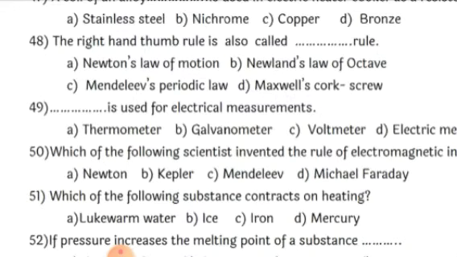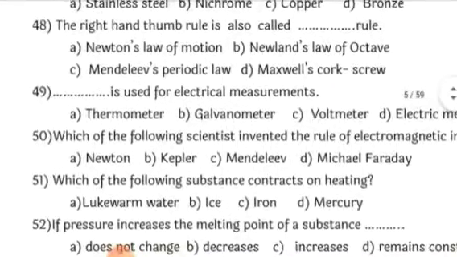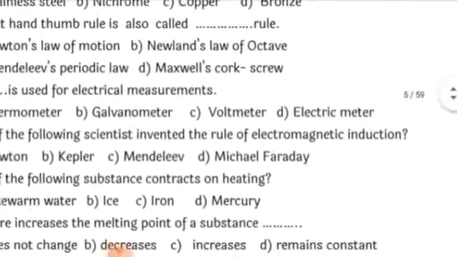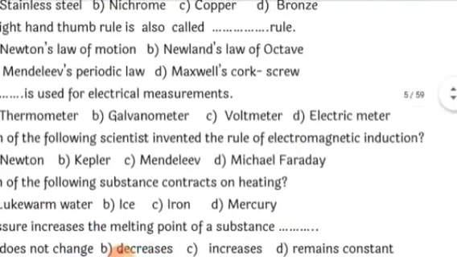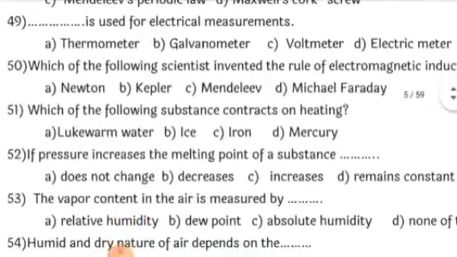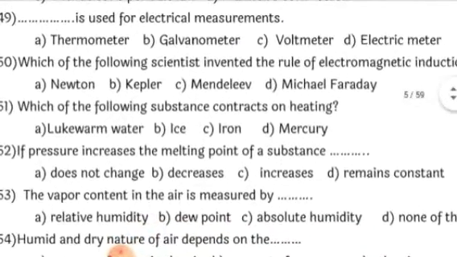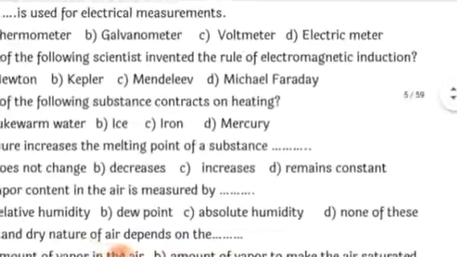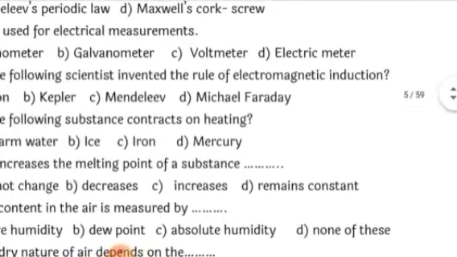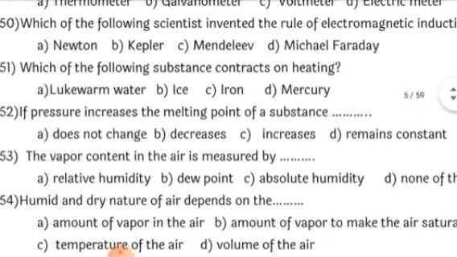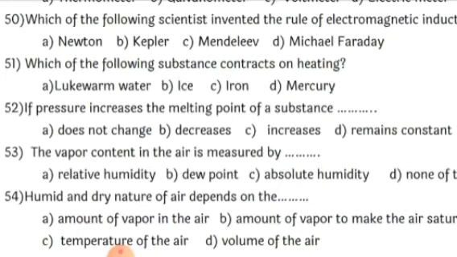Now the next one, dash is used for electrical measurement. Thermometer is used for measuring temperature. Galvanometer is used for measuring electrical quantities. Voltmeter for voltage, and electric meter to give you the meter reading. So the correct answer is galvanometer. Which of the following scientists invented the rule of electromagnetic induction? So it's a very simple question. It was Michael Faraday who invented electromagnetic induction, and we also have Faraday's laws of induction, so you have to remember that. So it was Michael Faraday who discovered the rule of electromagnetic induction. Next, which of the following substances contracts on heating?